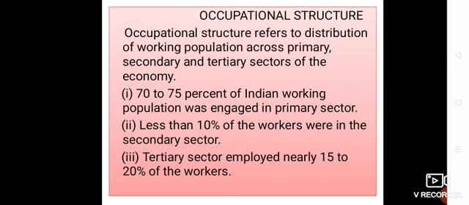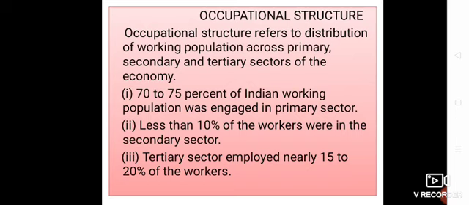Now, today we will start our next topic, that is the occupational structure. So, occupational structure refers to the distribution of working persons across different industries and sectors. Occupation, in a simple way, means working, what type of job you are doing. Here, the sectors mean the primary sector, secondary sector, and tertiary sector also.